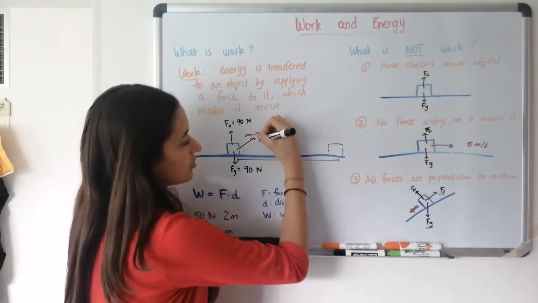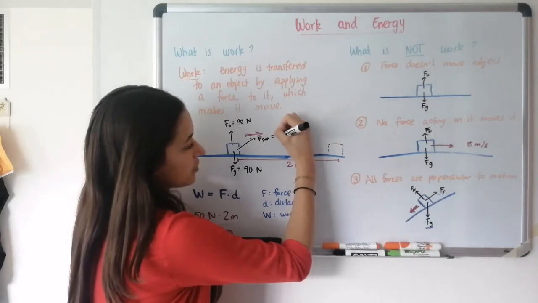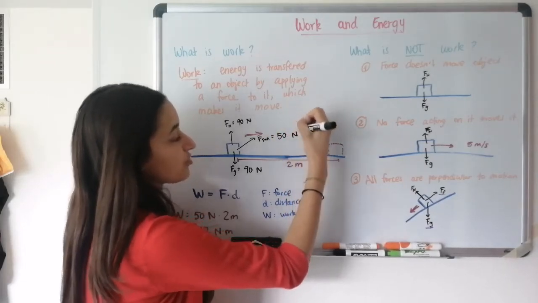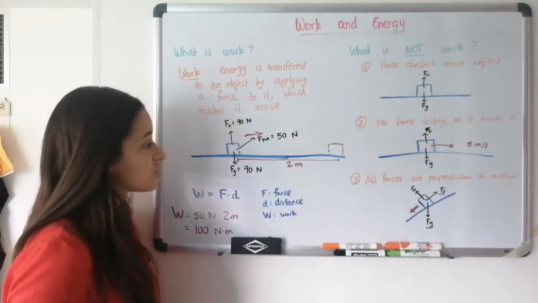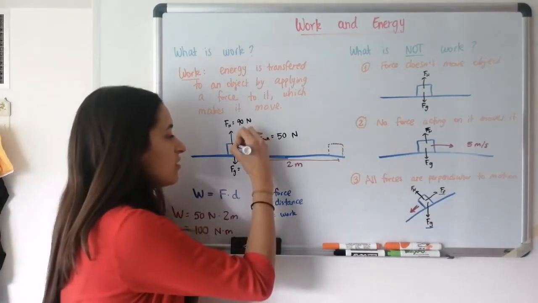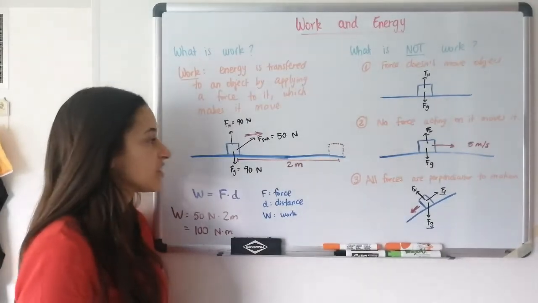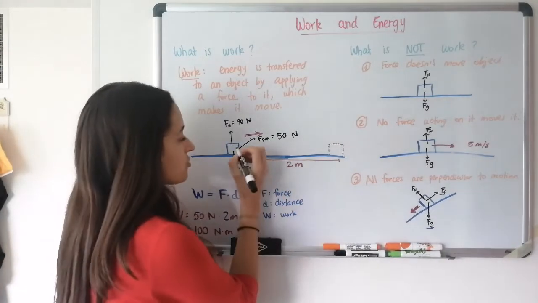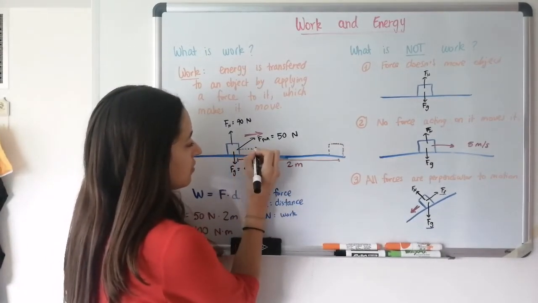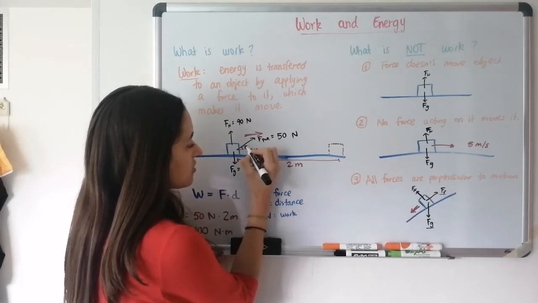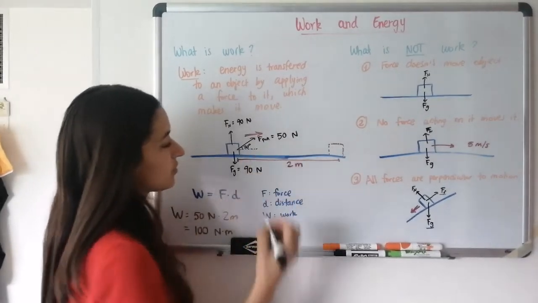So we do have a pulling force, and let's say the pulling force is still 50 newtons. The person is pulling with the same strength, but instead of pulling parallel to the ground, he's pulling a little bit upwards. Let's say the angle here is 20 degrees, right?